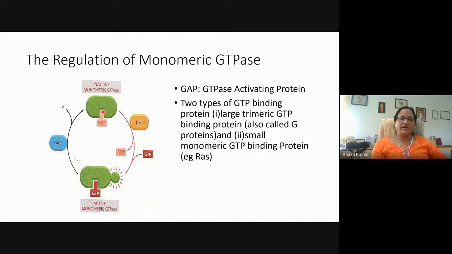So when it is GDP bound, it is inactive. In the presence of guanine exchange factor, GDP is exchanged with GTP. This is the active form, but this enzyme also has GAP activity through which it will hydrolyze the GTP and an inorganic phosphate is released. And again, it is in the inactive form, that is the GDP bound form.